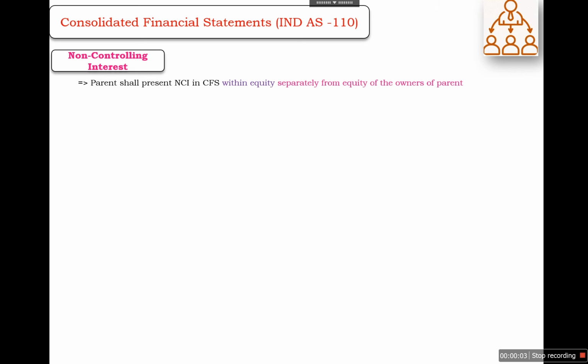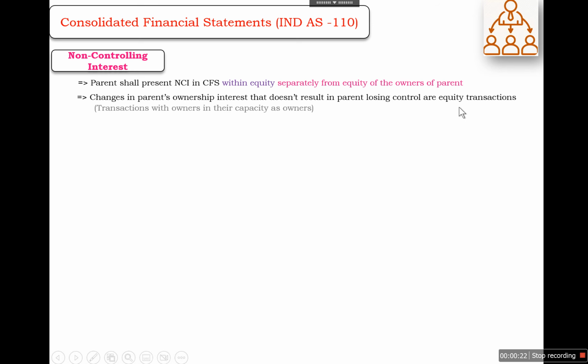Non-controlling interest. In case of NCI, the parent shall present NCI in the consolidated financial statements within equity, but separately from the equity of the owners of the parent. Changes in the parent's ownership interest that do not result in the parent losing control are equity transactions. These are transactions between the owners in their capacity as owners, and we need to attribute profit and loss and each component of OCI to the parent and the non-controlling interest.